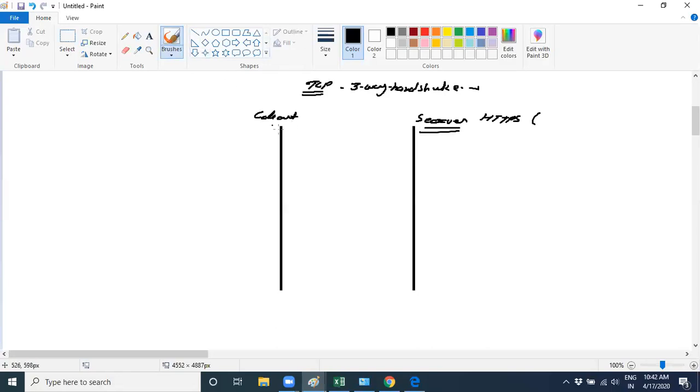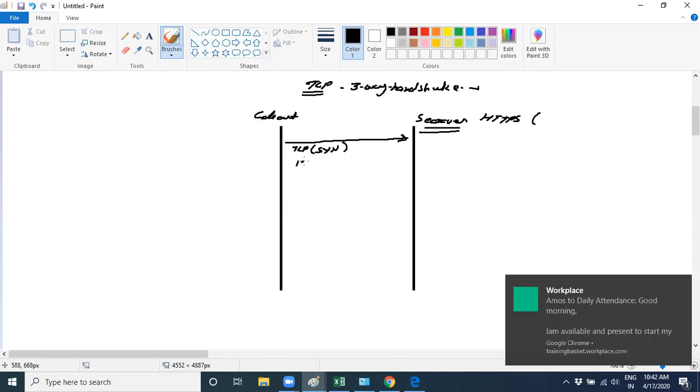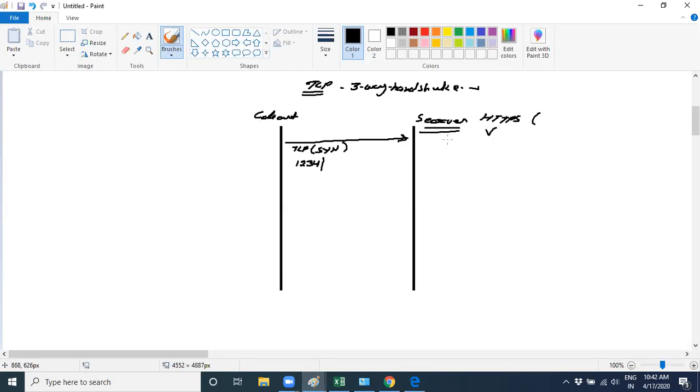It will send a SYN packet. It sends a TCP packet where the SYN flag is set to 1. It will use a random number as the source port, like 1234, and set the destination port as 443 for HTTPS.